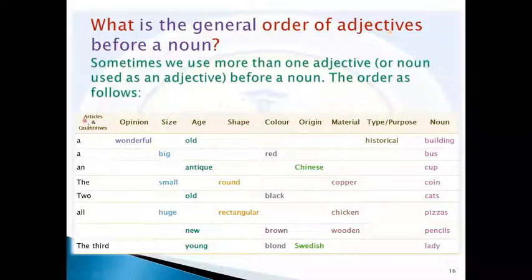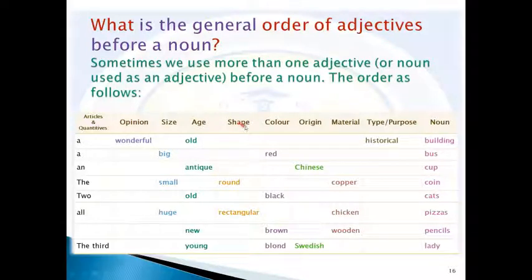So the first, according to these different adjectives, should be articles and quantitatives. The second, opinion. The third, size adjectives. The fourth, the age adjectives.